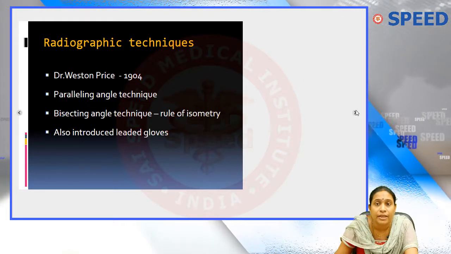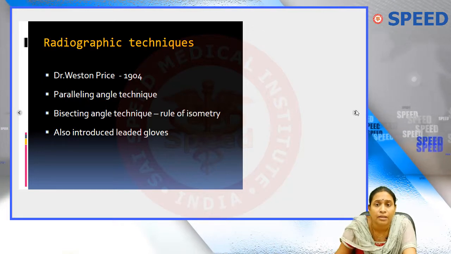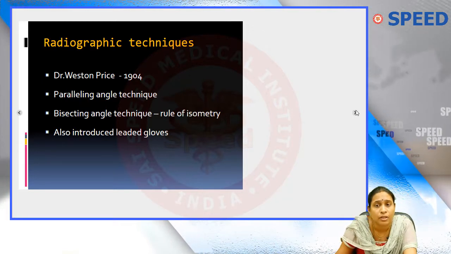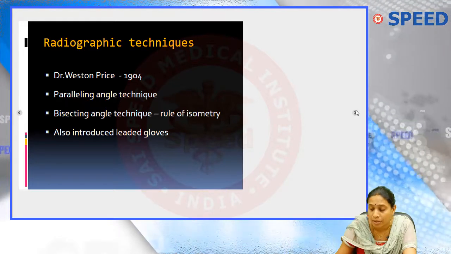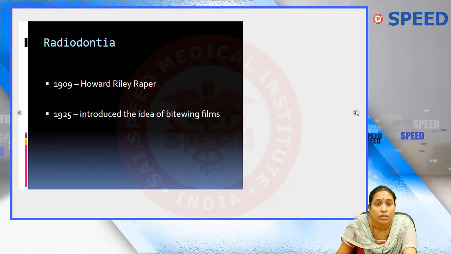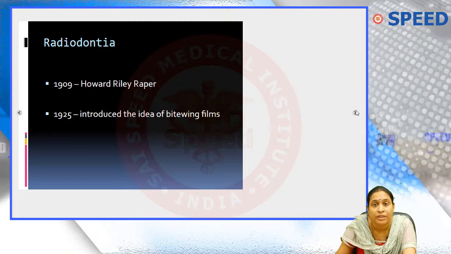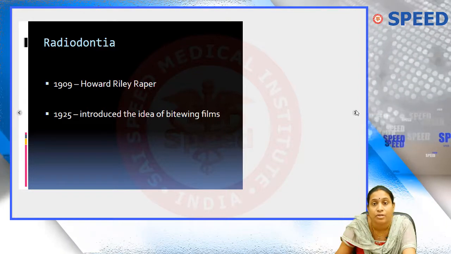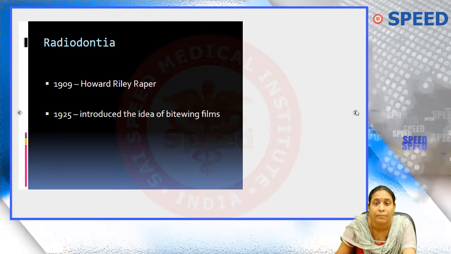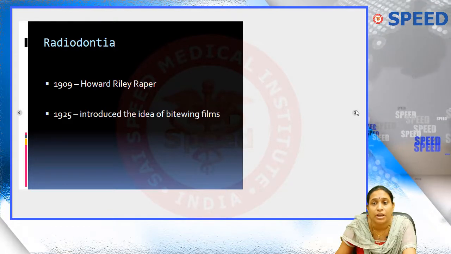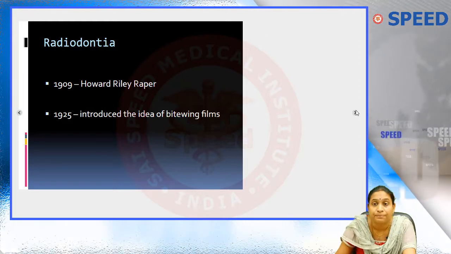And some of the pioneers in the techniques, Weston Price, again these are all MCQs for you. Weston Price for the paralleling angle technique, and he also introduced the rule of isometry for the bisecting angle technique, as well as the leaded gloves. And there is one more term which is called Radiodontia, where radiology has been applied to the dental part of it. They coined a term called Radiodontia, which was first introduced in the year 1909 by Raper, and he also introduced the idea of bitewing films. So the credit of introducing the bitewing films goes to Raper.